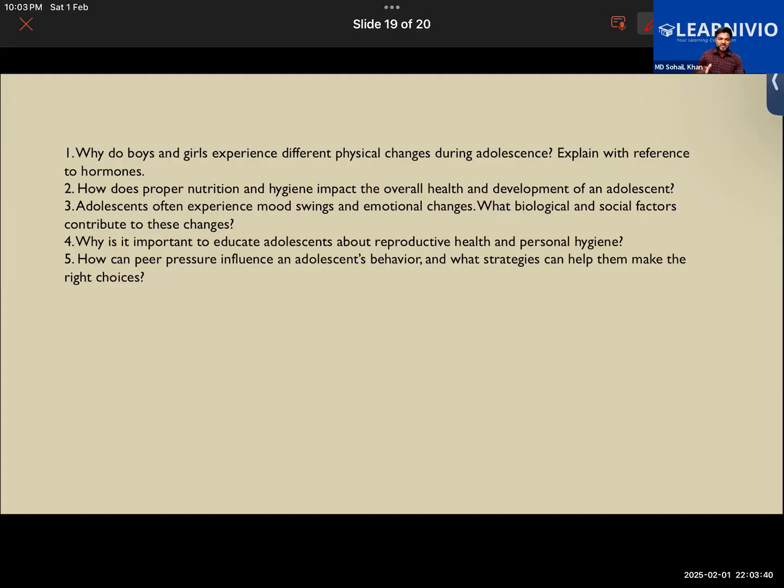However, there are strategies in order to combat this, right? One should develop a strong self-esteem. One should have self-assertive communication skills. One should have a positive attitude. Getting it? And they should also understand the consequences of their action, how it will affect them, how it will affect their family, their friends, etc. Also, it is important to stay in a supportive network, to stay in the company of good people. And also learn to say no when you are faced with negative peer pressure. Correct. So that's the case.